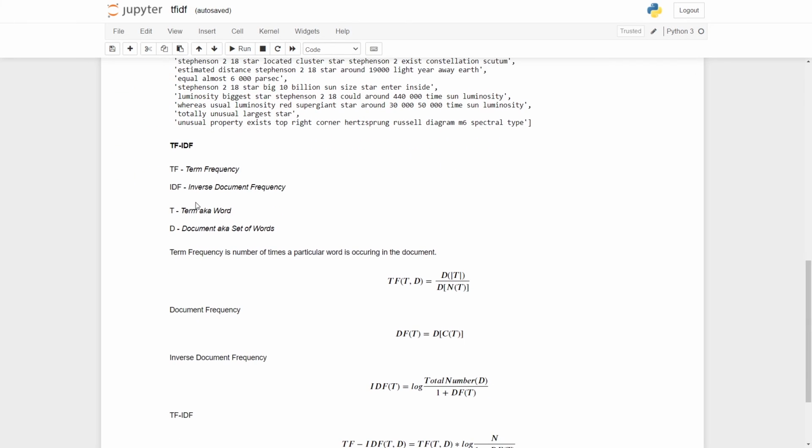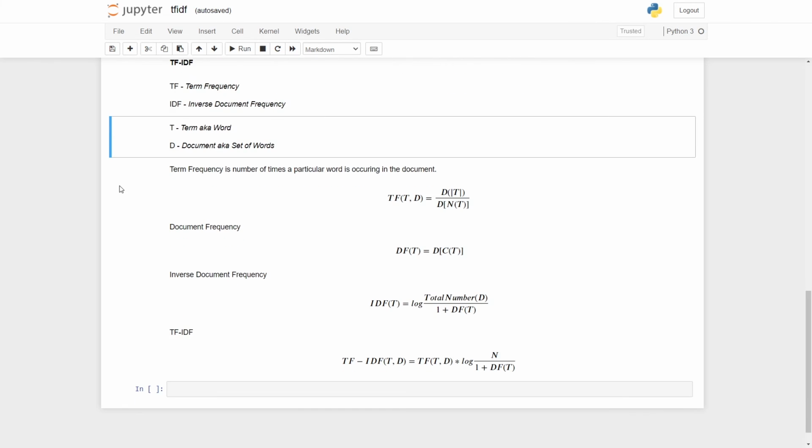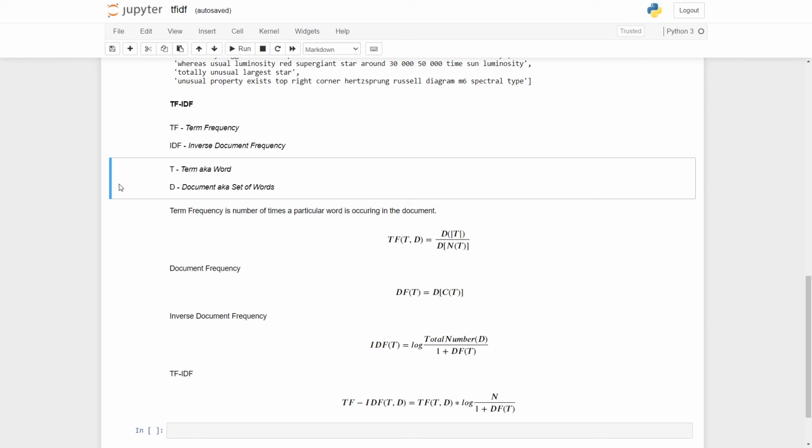Now we have to focus on the TF-IDF. So what is TF-IDF? TF-IDF is basically term frequency inverse document frequency. TF is term frequency, like I said, and IDF is inverse document frequency. I'll explain what these are, but right before that, we have to consider the basic associations that we use.